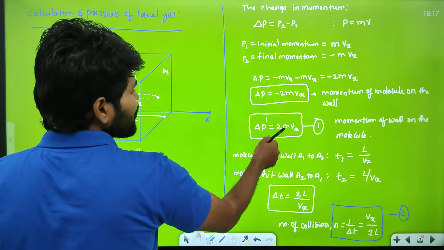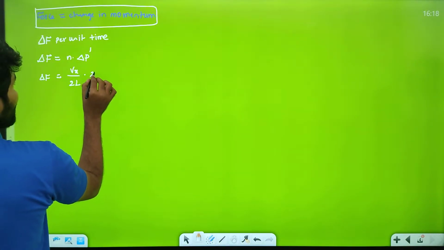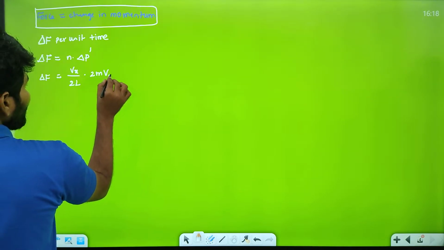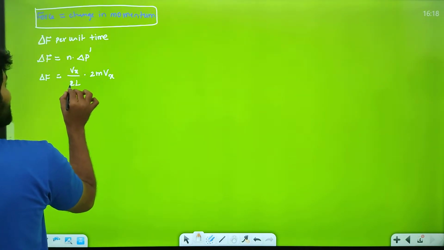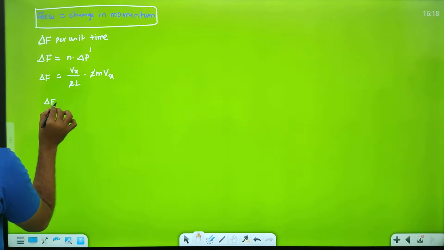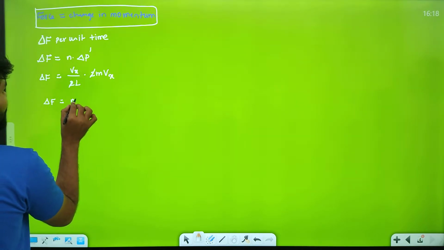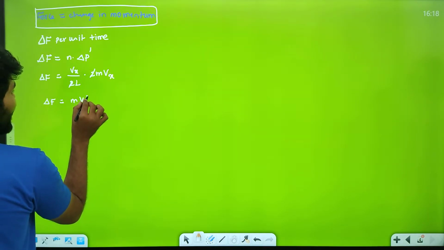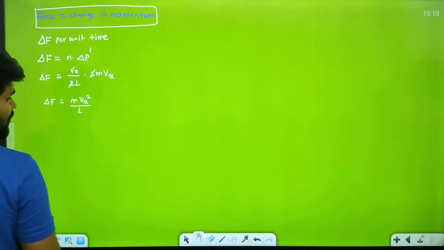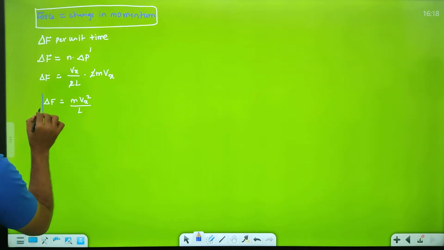Delta p prime is equal to 2m Vx. Let's cancel. So we got the force of the molecule per unit time is equal to m Vx square by L.